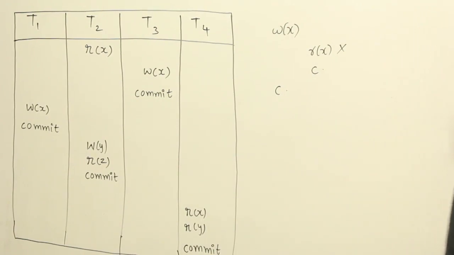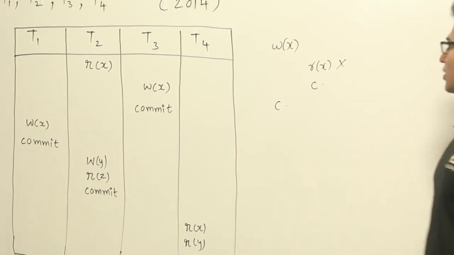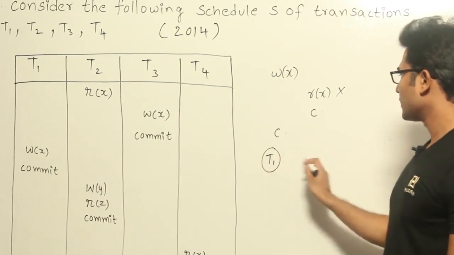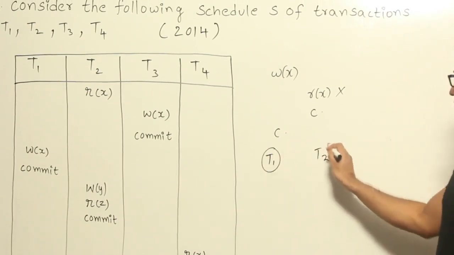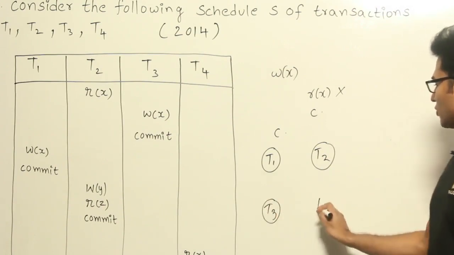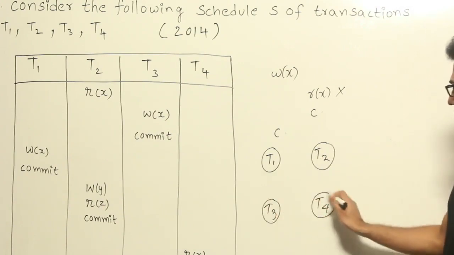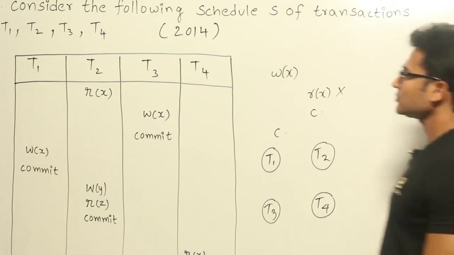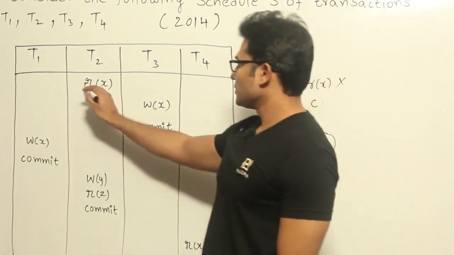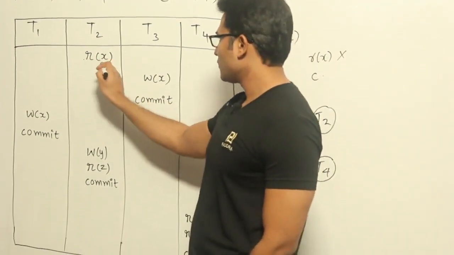Now let's see whether the schedule is conflict serializable or not. For that reason, let me write the graph T1, T2, T3, T4, a precedence graph representing each transaction as a node. Now let's see all the conflicting actions. So this one is the first action, and it is conflicting with this.